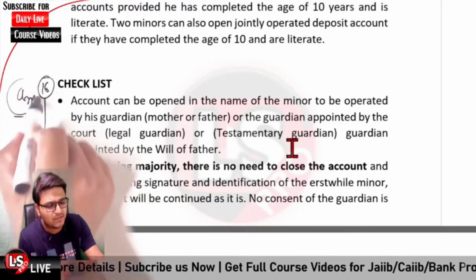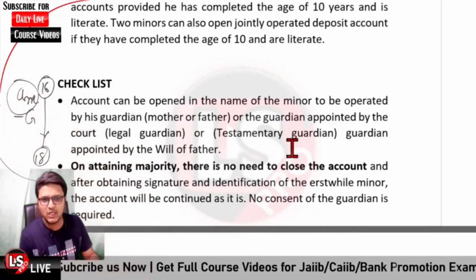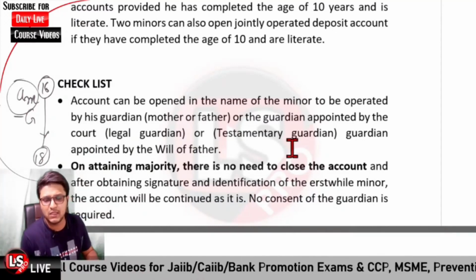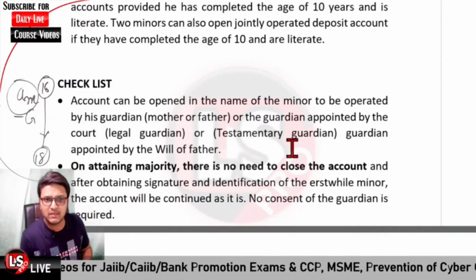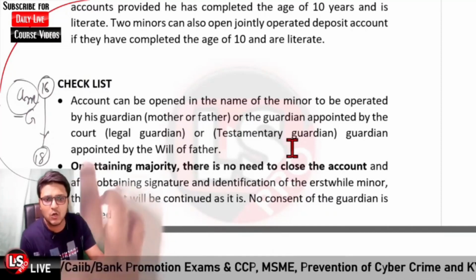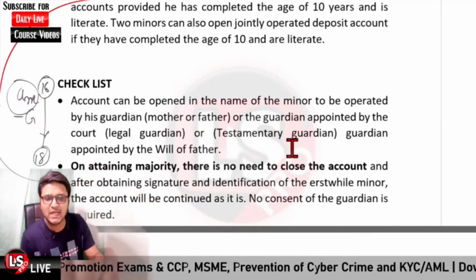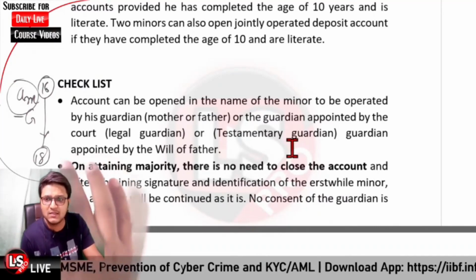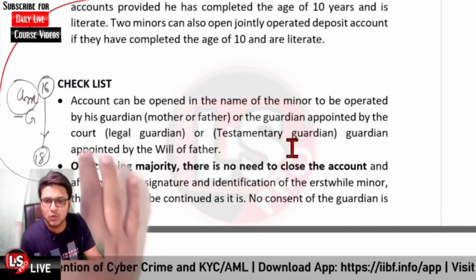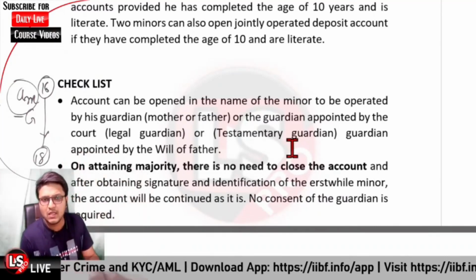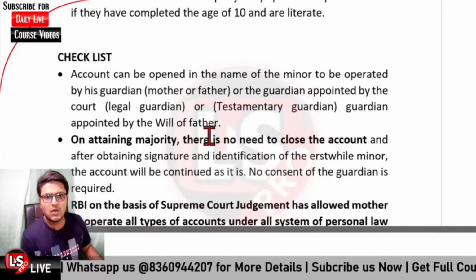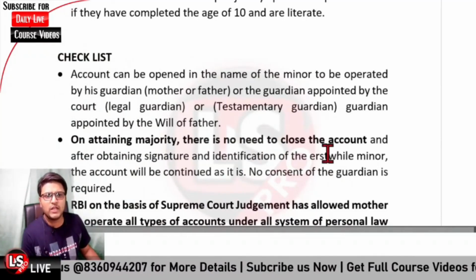Person A would be disclosing the identity, visiting the branch and submitting the KYC, and a new AF would be signed and the previous account would be converted to the self-operated account of the major. For that purpose, the consent of the guardian is not required.